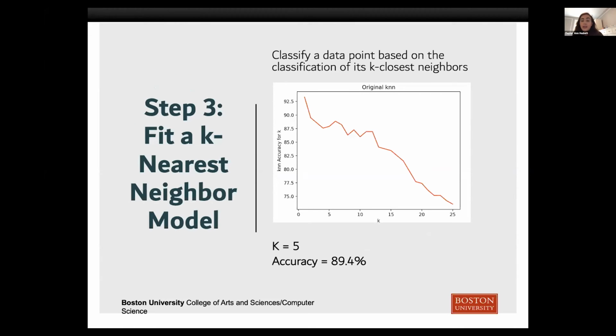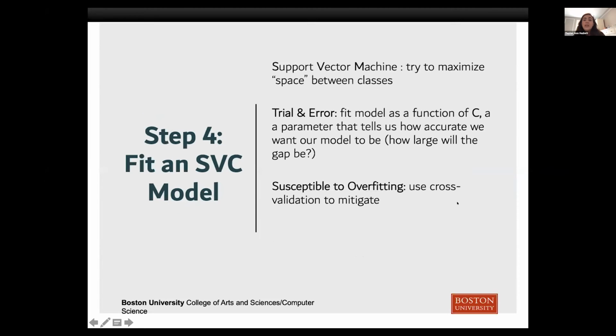So the first algorithm I looked at was a K-Nearest Neighbor model. What this does is it takes a sentence vector and it classifies it as work, school, self, or leisure based off of the categories of the sentence vectors closest to it. So in order to determine the maximum amount of neighbors that I should be comparing each sentence to, I created a graph with accuracy as a function of k. I found that the most accurate point was with k equals 5 when I was comparing a sentence to its 5 closest neighbors.